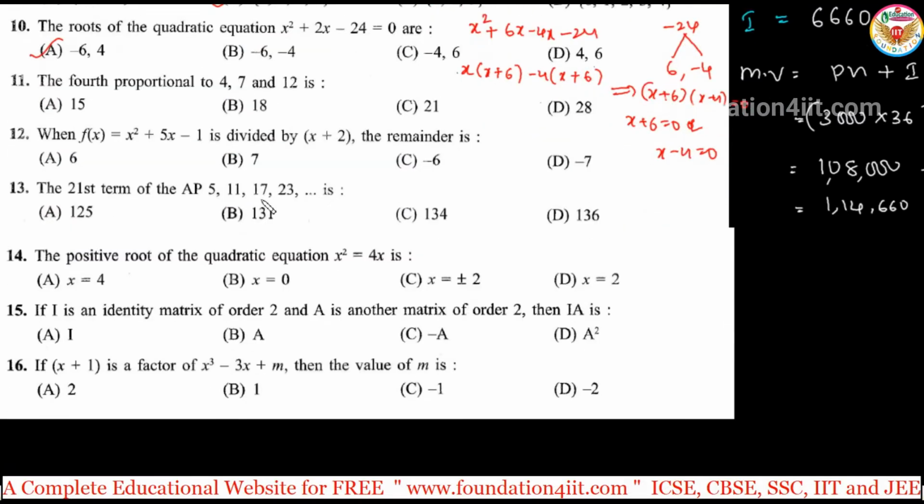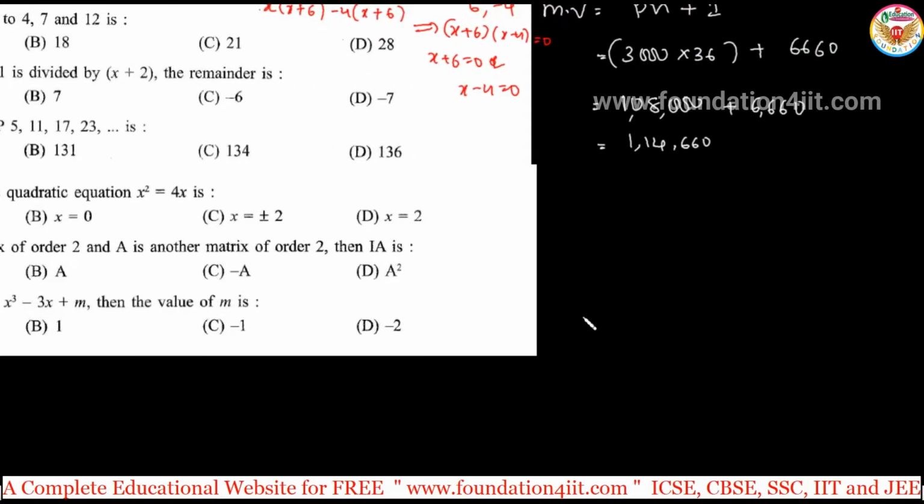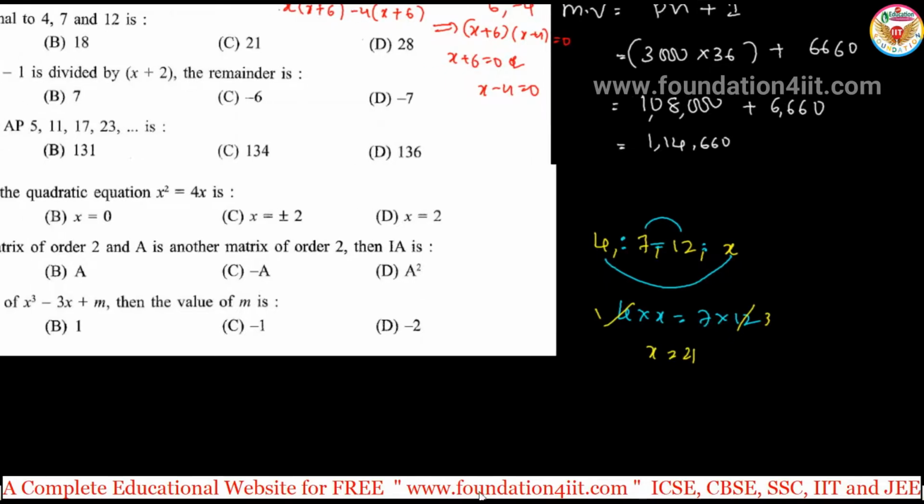Right. Next one. The fourth proportional to 4, 7, 12. Fourth proportional is asked. Okay, just writing this side: 4, 7, 12. Fourth proportional, let it be x. Now, whenever 4 numbers are in proportion, the product of the means is equal to the product of the extremes, because the first two and last two ratios are the same. So 4 into x is equal to 7 into 12. Just cancel like this: 4 ones are 4, 3. X is equal to 21. Okay, 21 it is.